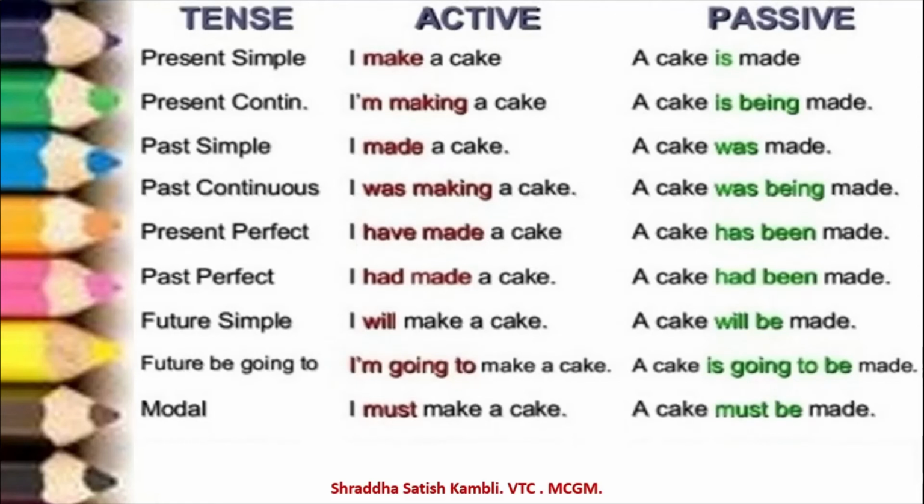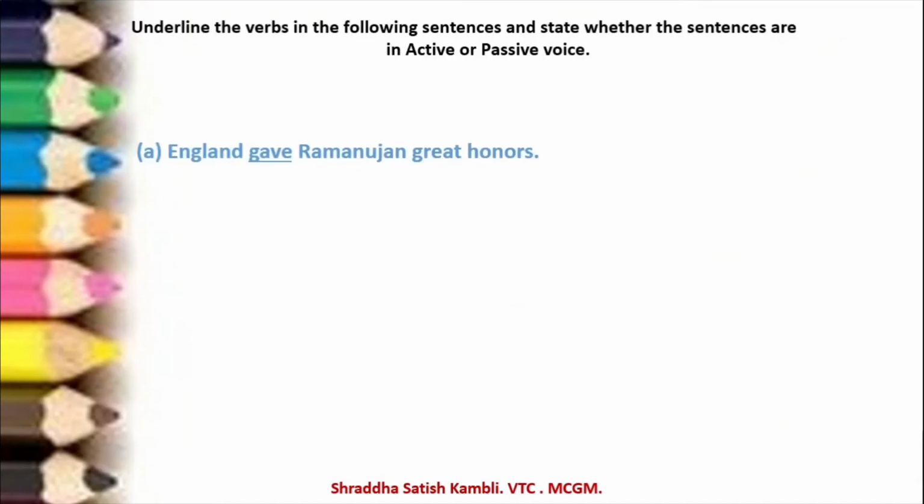"A cake must be made." So you see, this is how the verbs can change. The form of the verb, the tense of the verb can change. Alright? So this is how you will make changes when you are writing a sentence from the active voice to the passive voice or vice versa.